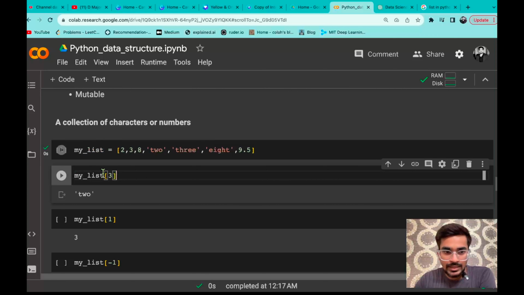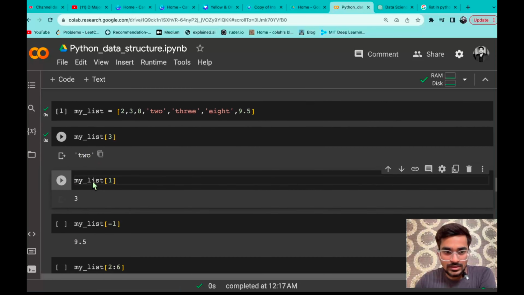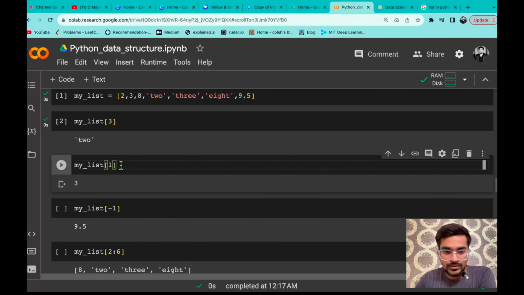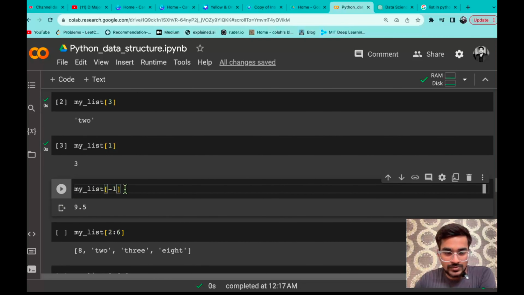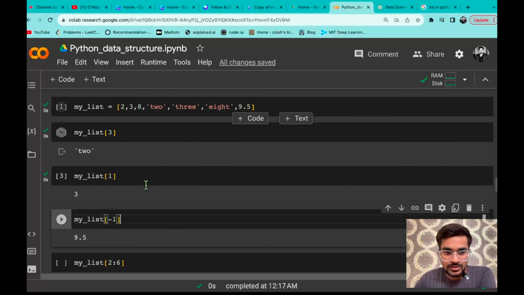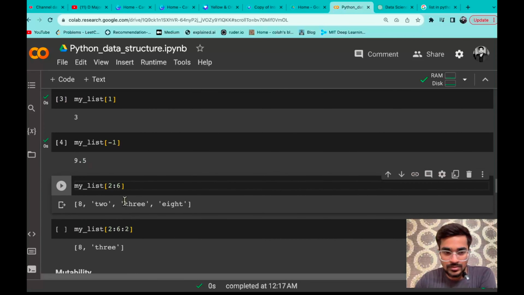Now we can do indexing. Simply, if you give the third index, what will it return? 0, 1, 2, 3. That means the string 2 will be returned. And then if you give 1, 0, 1, it will return 3. And then if you give -1, you know that in a list, -1 indexing starts from reverse, so that is the last index we have. So it returns 9.5, you can see it is returning 9.5. And this is slicing of a list. The way you have seen slicing in a string, it is very similar to that.